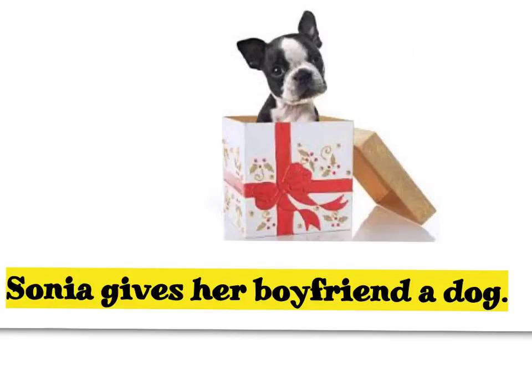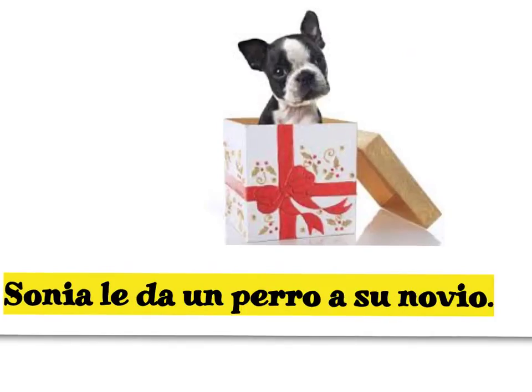Here's an example of an indirect object pronoun. Sonia gives her boyfriend a dog. What is our indirect object in the sentence? Her boyfriend. Who does she give the gift to? To her boyfriend. So it answers that question. Her boyfriend is the indirect object. Okay, clases, so here's that sentence in Spanish. Sonia le da un perro a su novio.